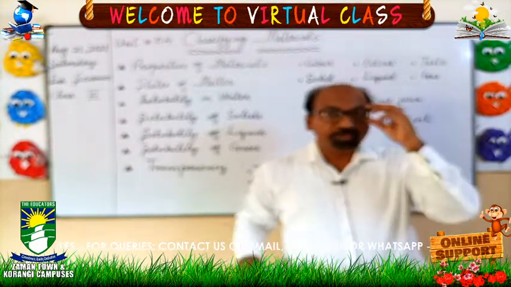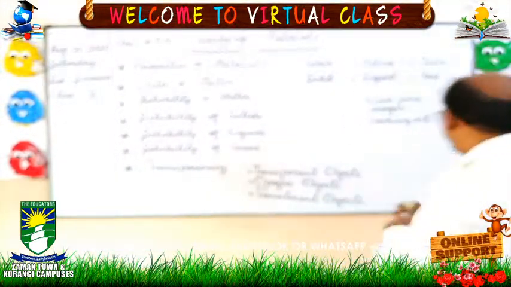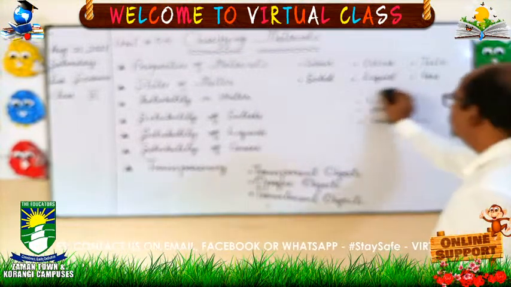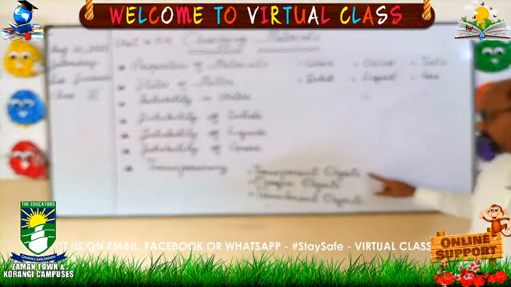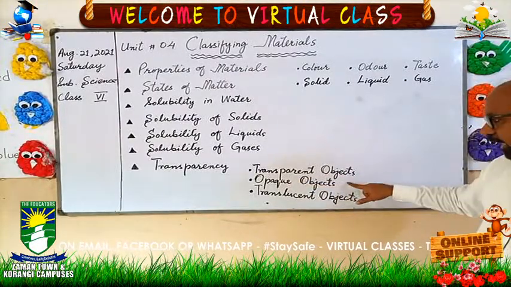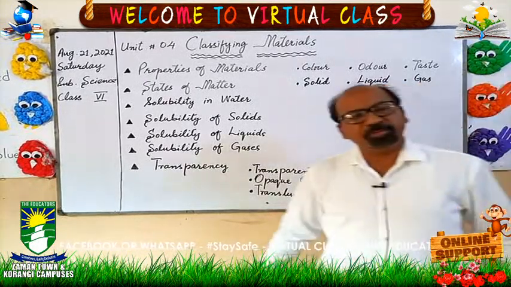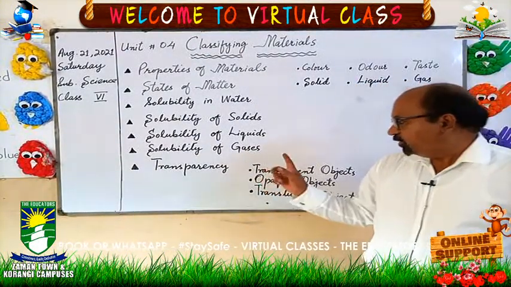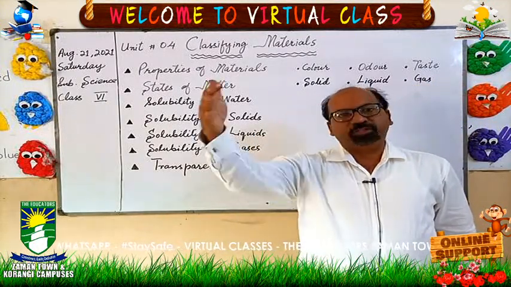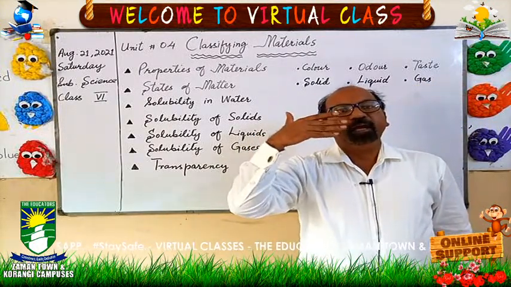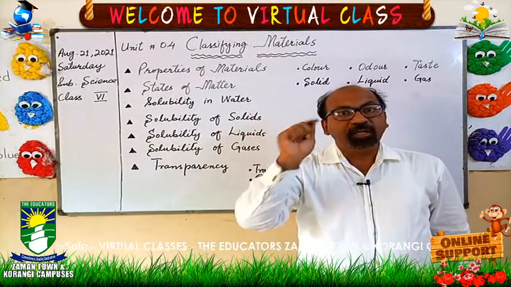There are three types of materials: transparent, opaque and translucent. Objects or material are the same thing. Transparent material means the material through which we can see everything. They allow light to pass through them.